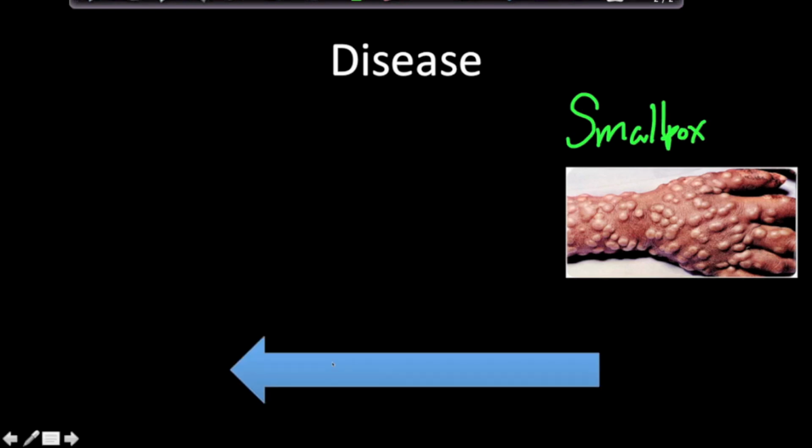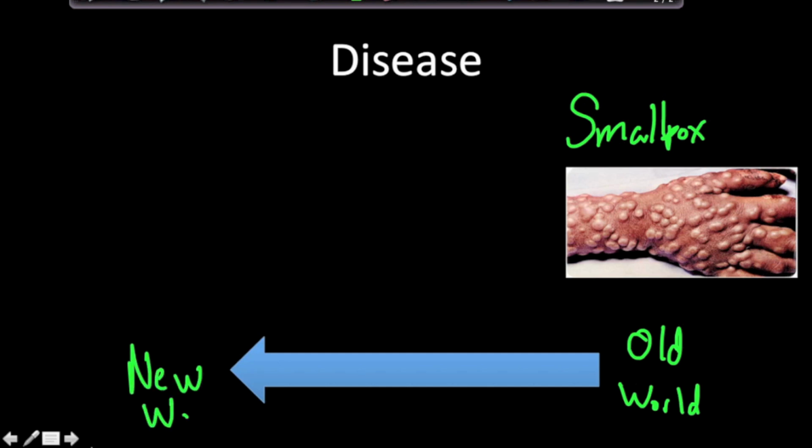And the diffusion of disease was mostly a one-way exchange, meaning it went one way. It went from the Old World to the New World. There were a few diseases that went from the New World to the Old World, but nothing as significant as smallpox, typhoid, and all the diseases that went from the Old World to the New World. There are estimates that say 50% of the native population died, and there are estimates that say 90% of the Native American population died. So smallpox was a very, very deadly disease for the native population, for the New World population.